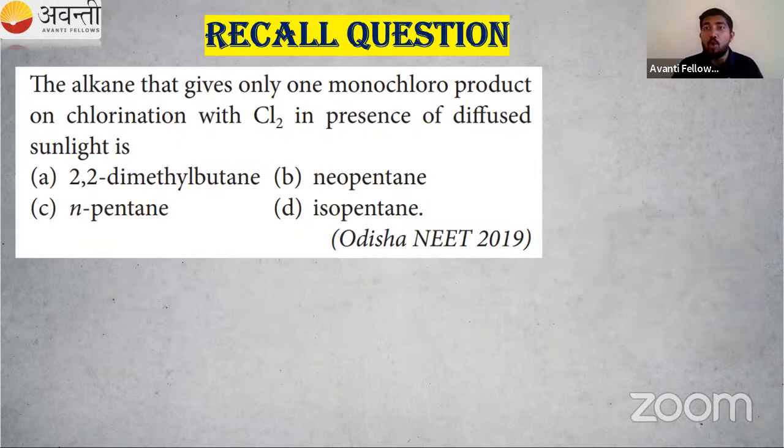Now we have to do a question based on this one. This is a NEET previous year question. First, read the question carefully. Then read the options, eliminate some of them, and then take the correct one, right? What is the question here? The alkane that gives only one monochloro product. That is only one chlorine: we remove one hydrogen and add one chlorine. On chlorination with Cl2, halogenation, chlorine is getting added by substitution, right? Cl2 in the presence of diffuse sunlight, so h nu is present. Let us try it out.